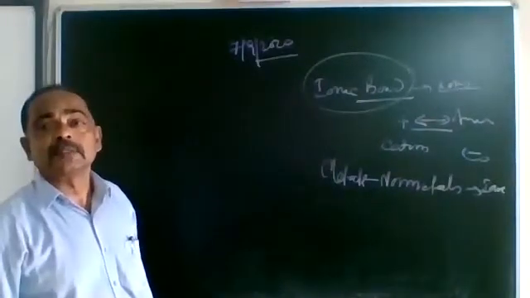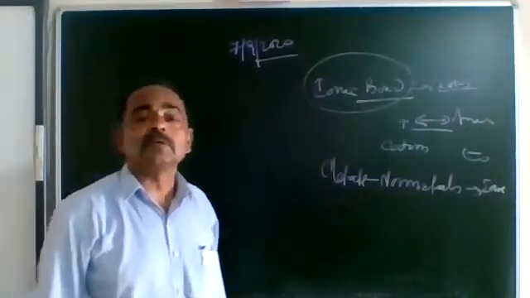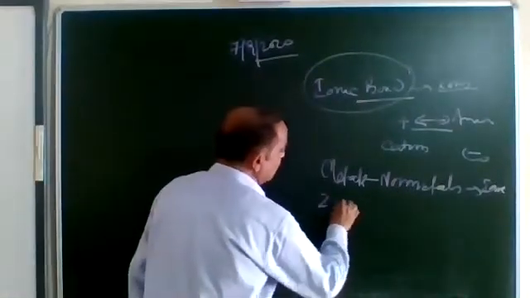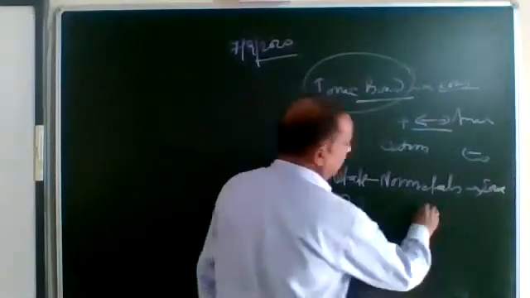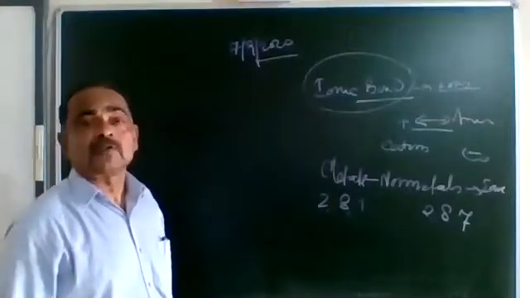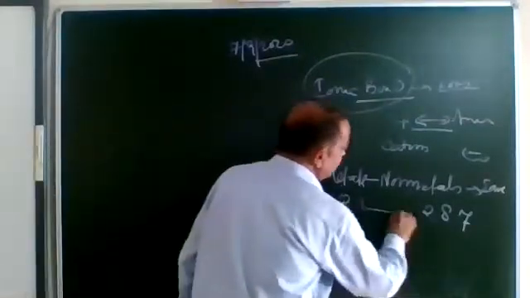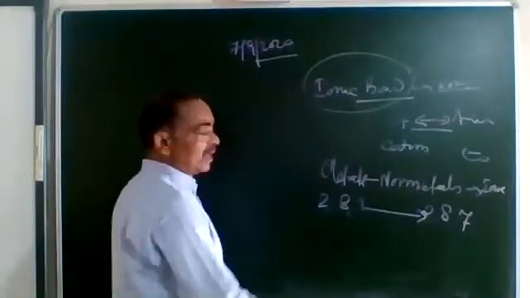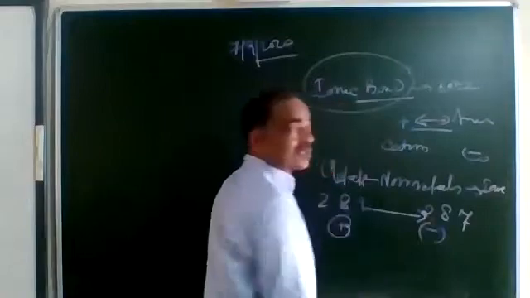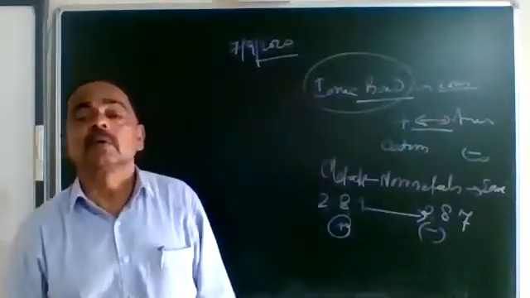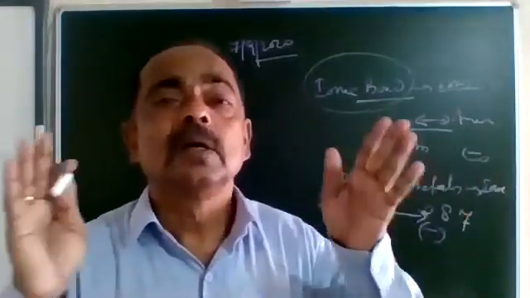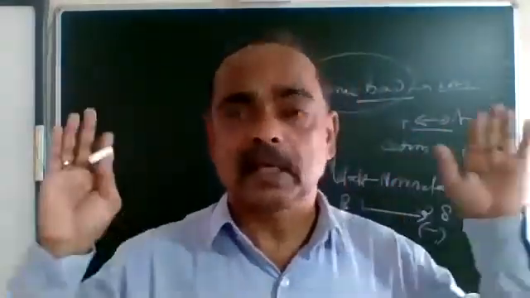The formation of ions. Metals are electropositive, non-metals are electronegative. Sodium has electronic configuration 2, 8, 1. Chlorine is 2, 8, 7. To get the stable configuration, sodium transfers its electron to chlorine. Sodium loses its electron and becomes positively charged. Chlorine takes it and becomes negatively charged, and this is what is called an ionic bond. Understood? So this is how metals and non-metals react.